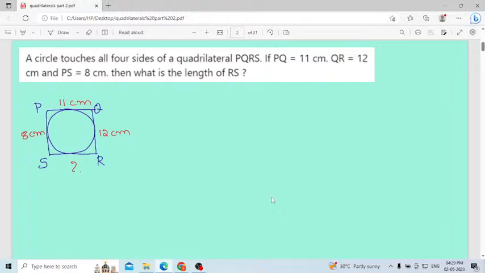Smita, are you there in the live? Tell me, is my voice clear or not? In the last class, I was listening to an echo sound. Tell me, are you still hearing any echo sound or is it clear? In the last class, when I saw the recording, my voice was echoing. Now, are you listening?